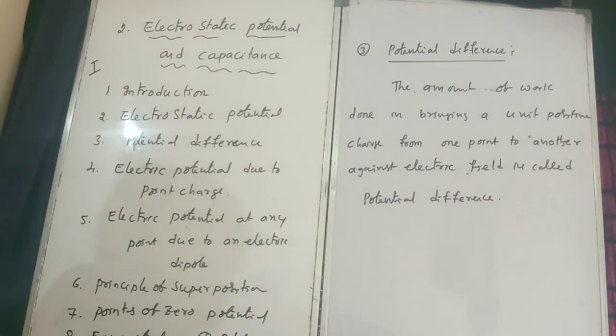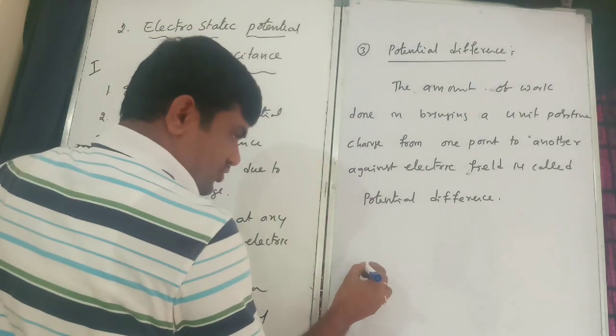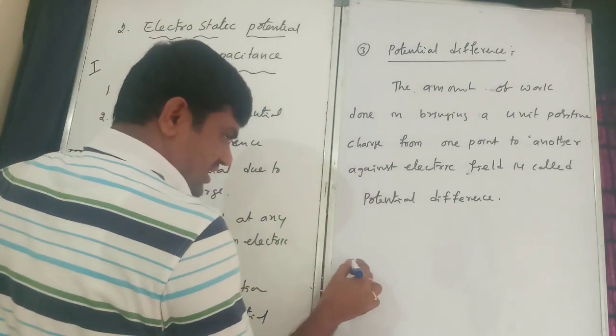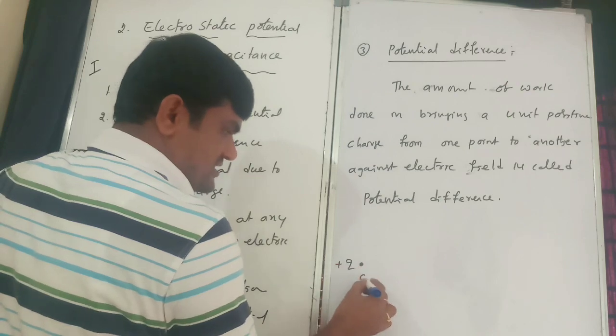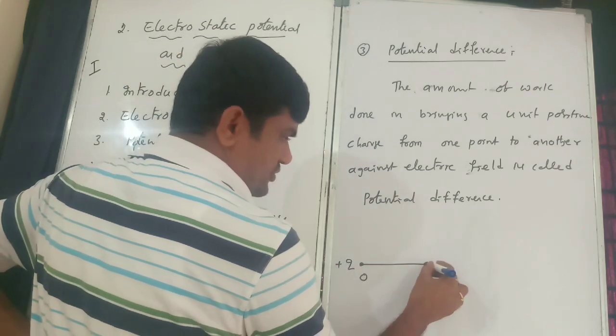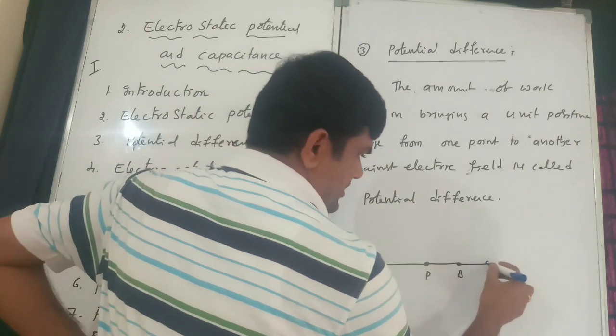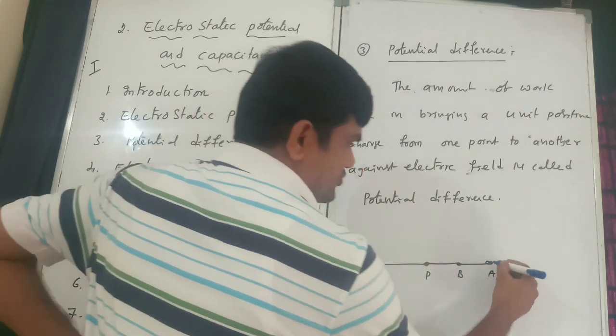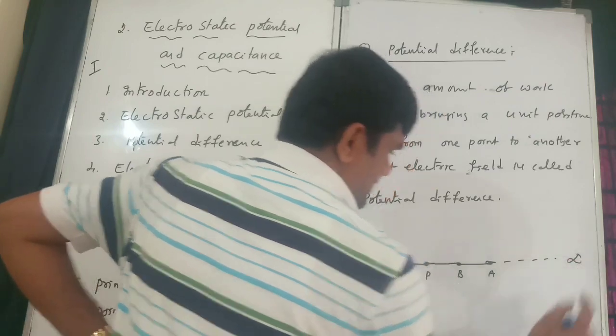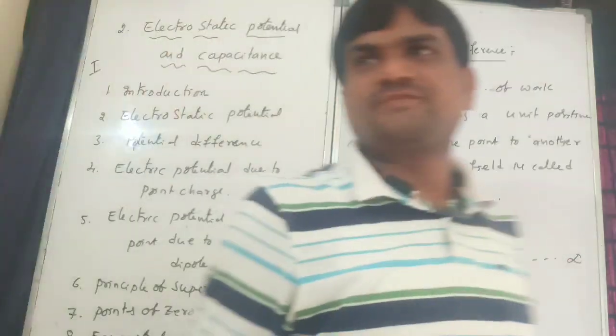Remember, here a positive charge will be there, plus. From here to here is point O, P, B, A, and from here to here is infinity.